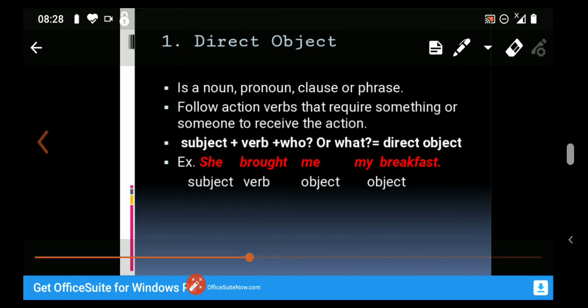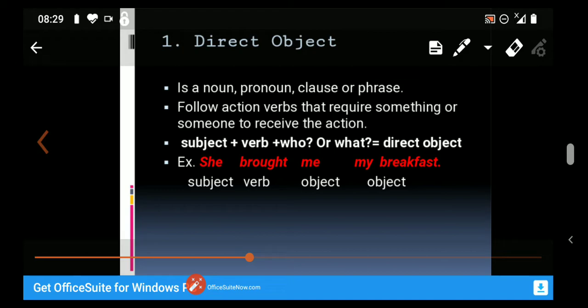Okay students, now you can identify the direct object by using this formula: subject plus verb plus who or what equals direct object. Try using this formula to determine the direct object. See the example. She brought me my breakfast. The subject is she and the verb is brought. Next, ask yourself the question who or what about the verb brought.